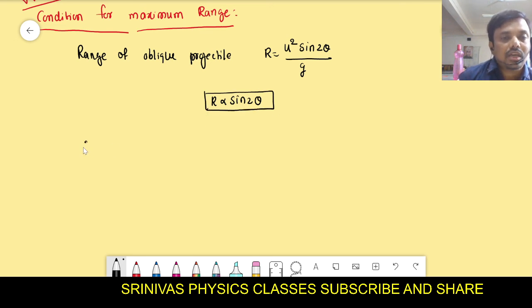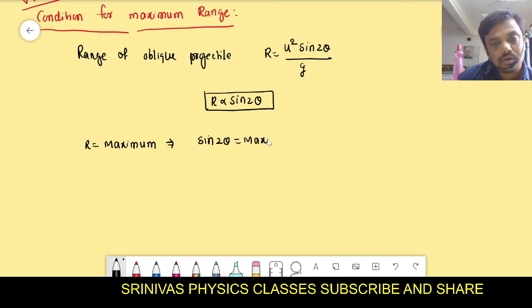In order to get R maximum, sin 2 theta should be maximum. Do you know the maximum value of sin? Maximum value of sin is 1.